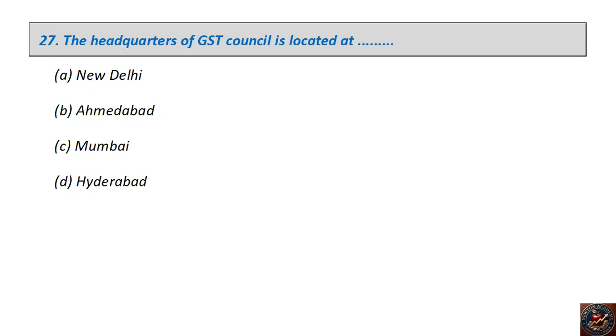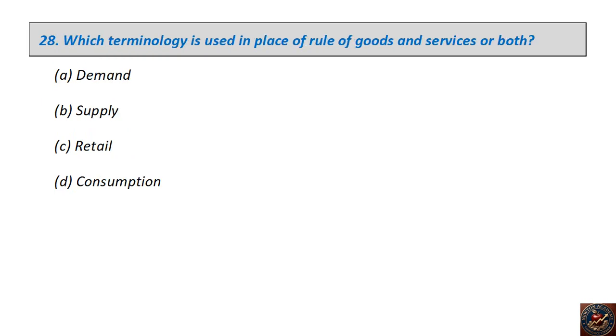The headquarters of GST Council is located at dash: New Delhi, Ahmedabad, Mumbai, Hyderabad. The right answer is New Delhi. Which terminology is used in place of sale of goods and services or both?